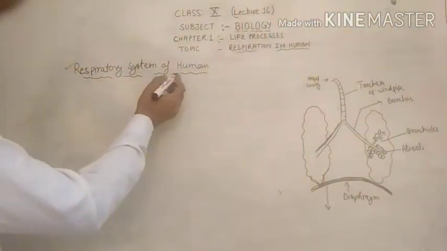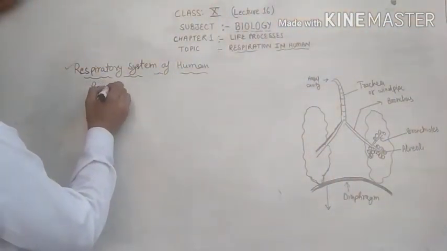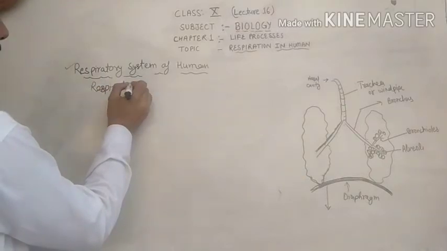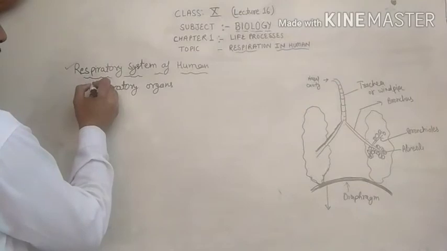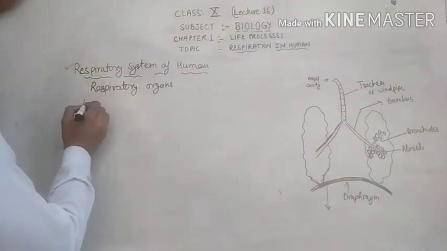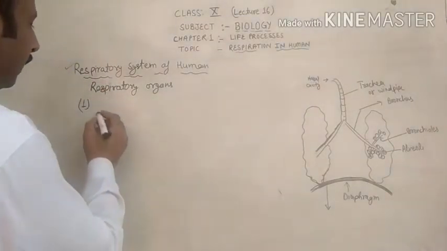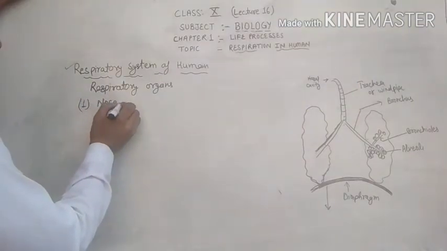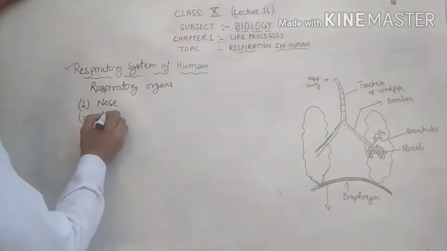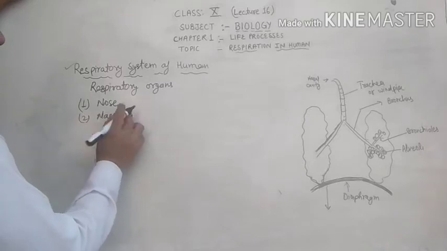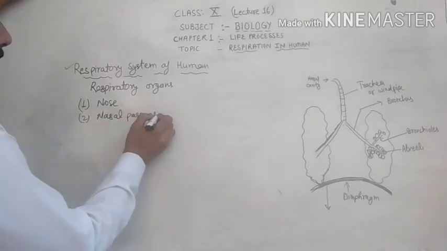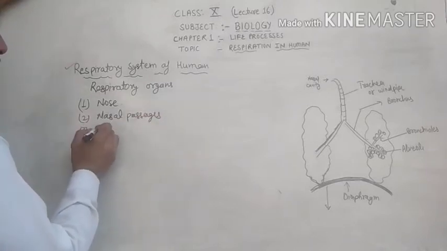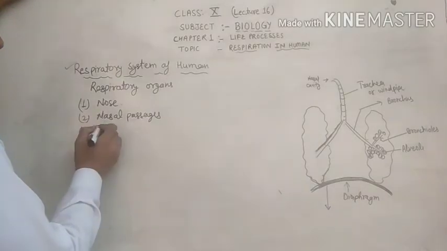Now, the respiratory system of human beings has respiratory organs. The main respiratory organs of the human being are: first, the nose. Second, the nasal cavity or nasal passages. Third, the trachea, pharynx, or you can say trachea.